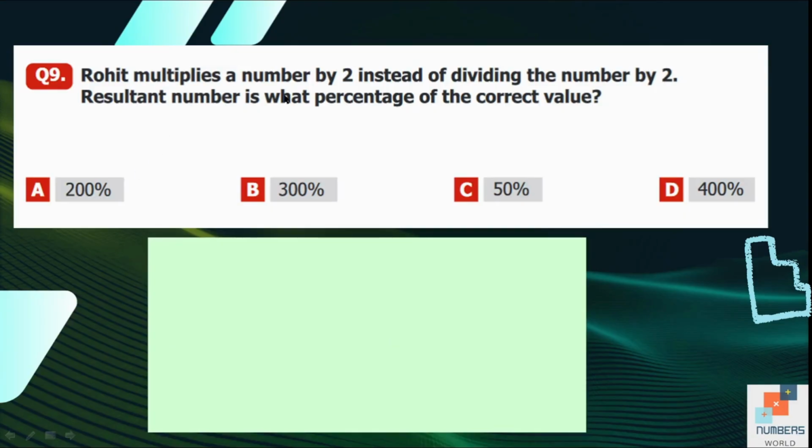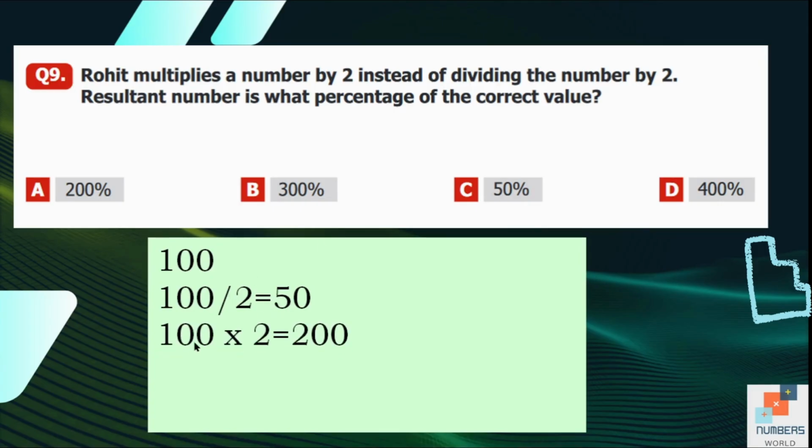Question number 9. Rohit multiplies a number by 2 instead of dividing the number by 2. The resultant number is what percent of the correct value? For example, the number is 100 and he was supposed to divide it by 2. The answer should be 50. But instead of that, he multiplied the number by 2. The answer is 200. Now we are going to see 50 what's are 200?